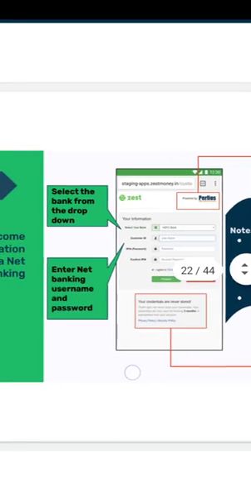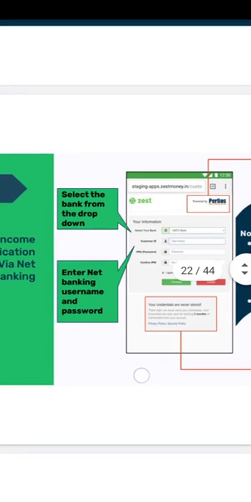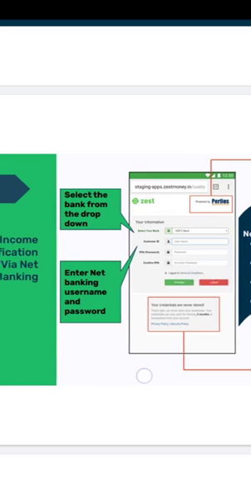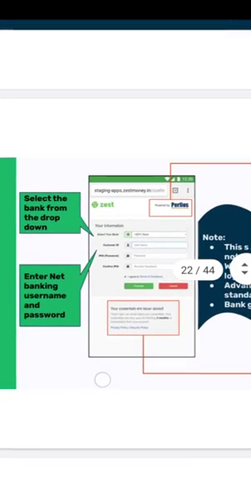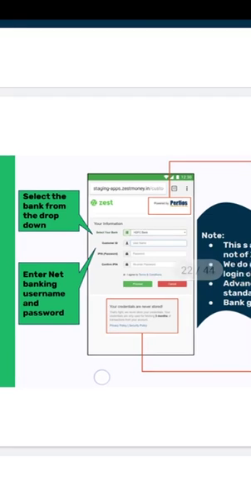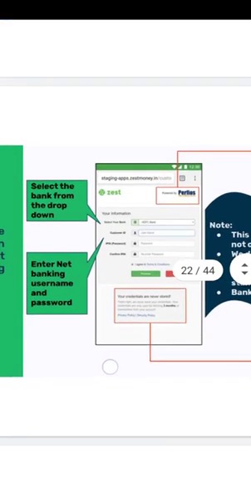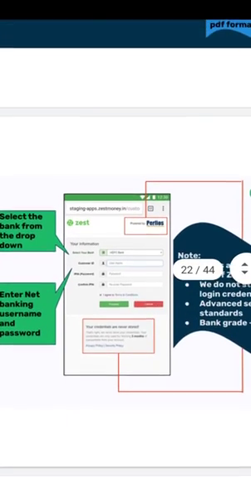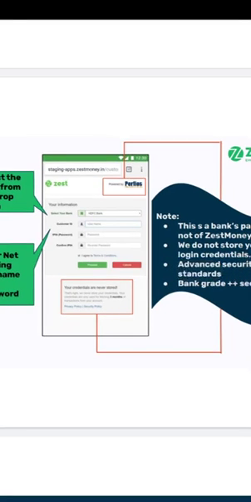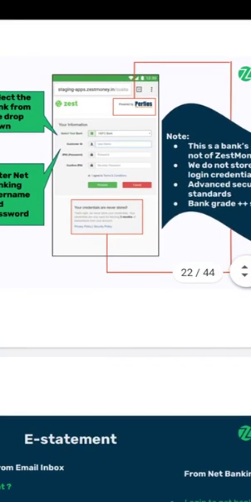If you are selecting income verification through net banking, you will see another page, that is not the Testimony page, that is your bank page. You have to select the bank from the drop down, enter the net banking username and password. Testimony will never save any username and password.